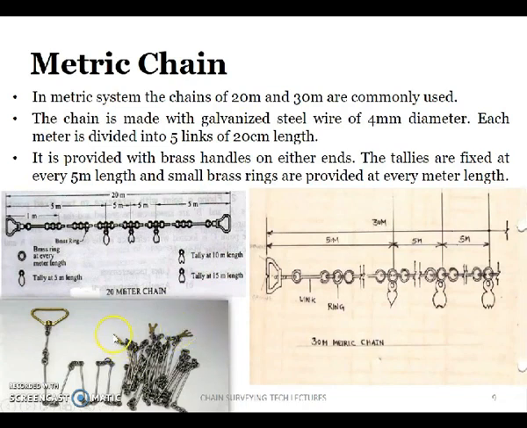If it is having one projection, it means it is at 5 meters length. If it is having two projections like this, it is at 10 meters length. If it is having three projections like this, that is at the 15 meters length. So why are these tallies and brass rings provided? In order to calculate the length with ease. In order to calculate the length in an easy manner, these tallies and rings are provided in the chain.